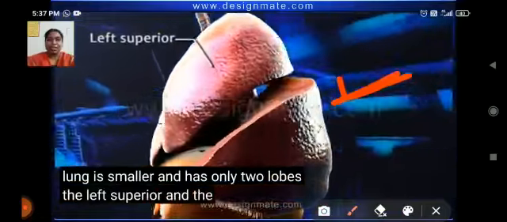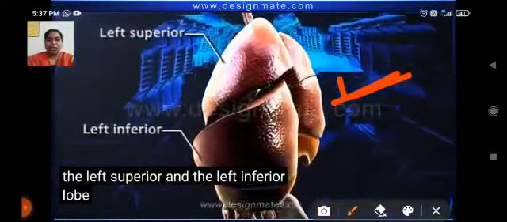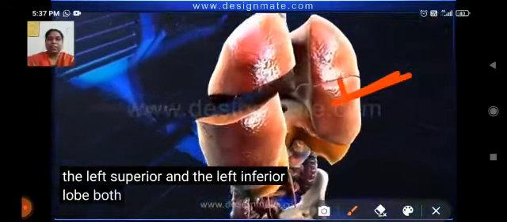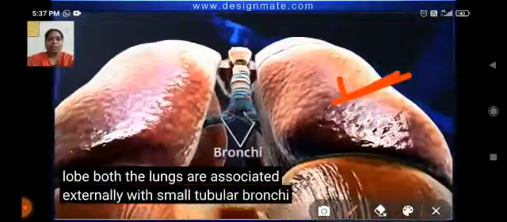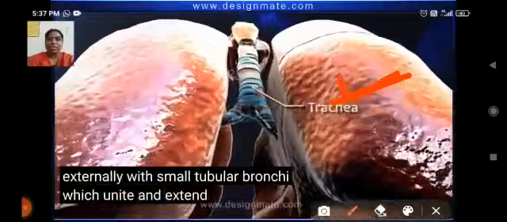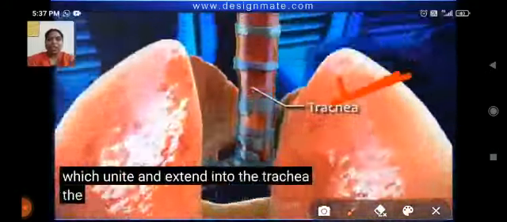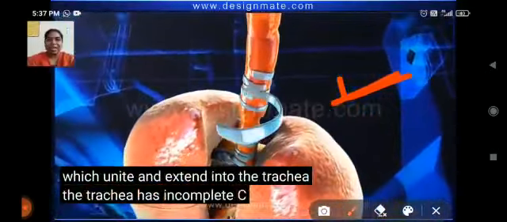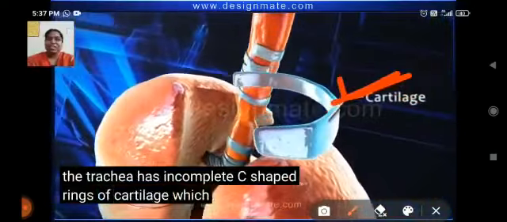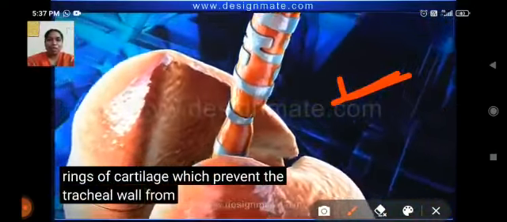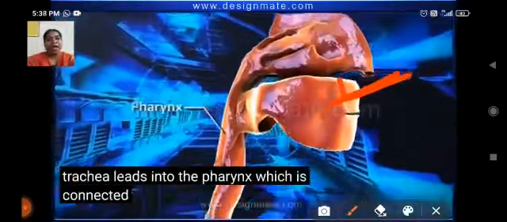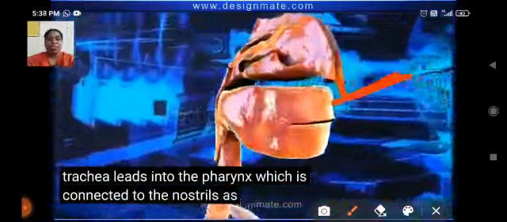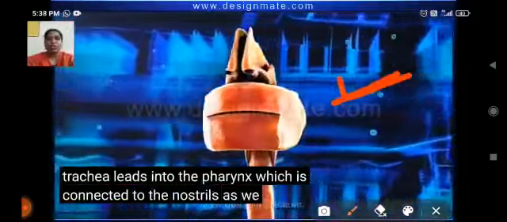Okay, here it is clearly visible: the left superior lobe and inferior lobe. It is connected to the bronchi, and these bronchi are connected to the trachea, which has C-shaped rings, which we can call cartilage rings, clearly visible, and the nostrils are divided into 2 chambers.